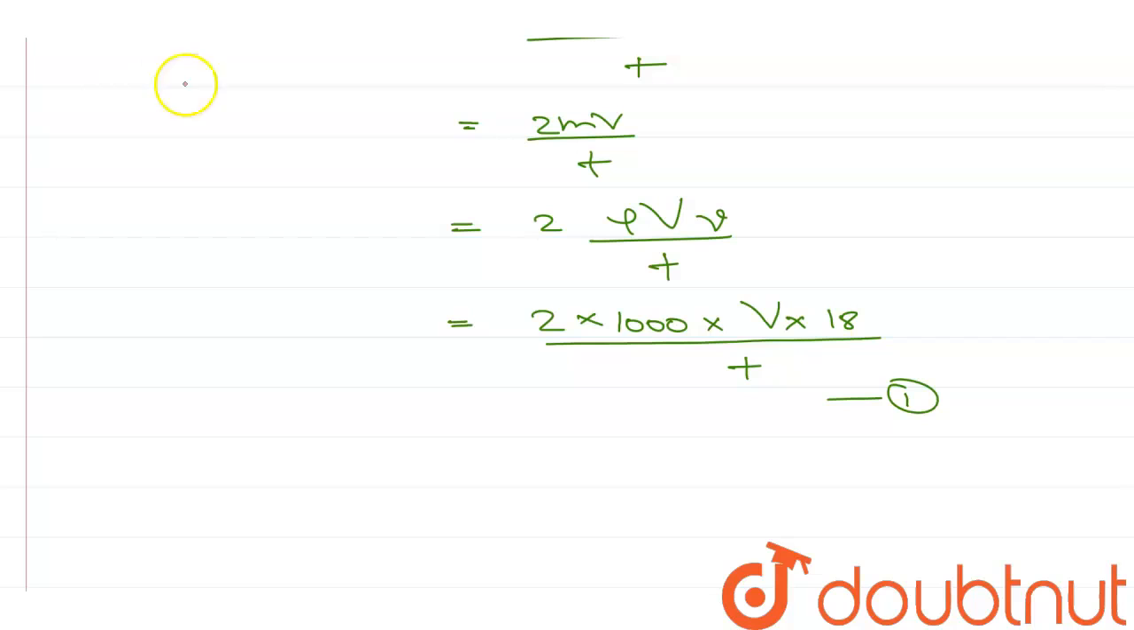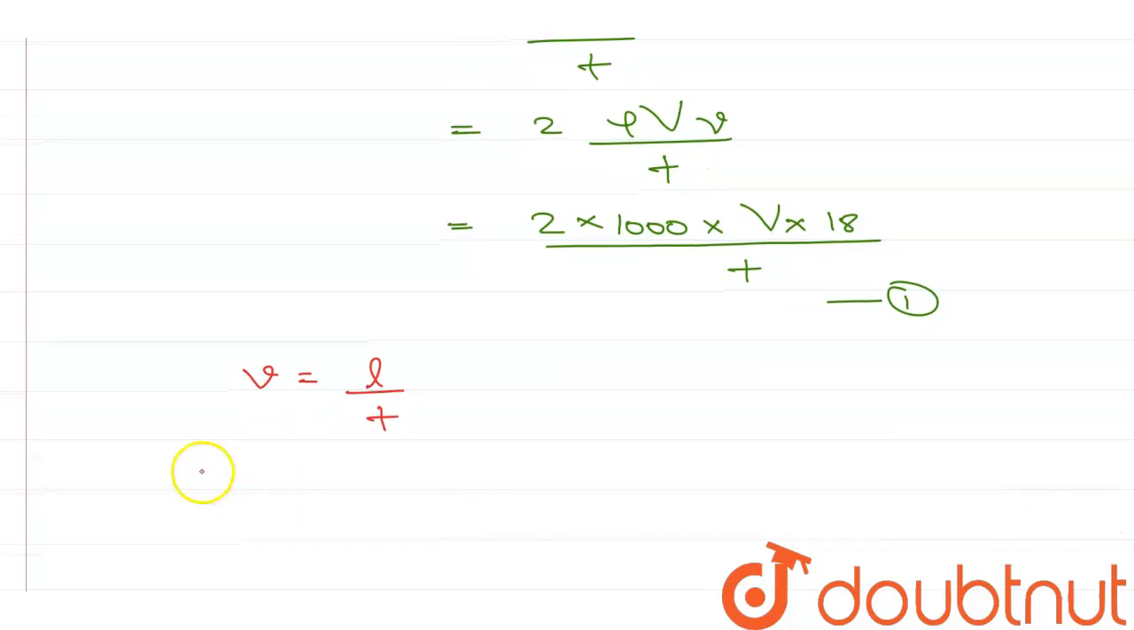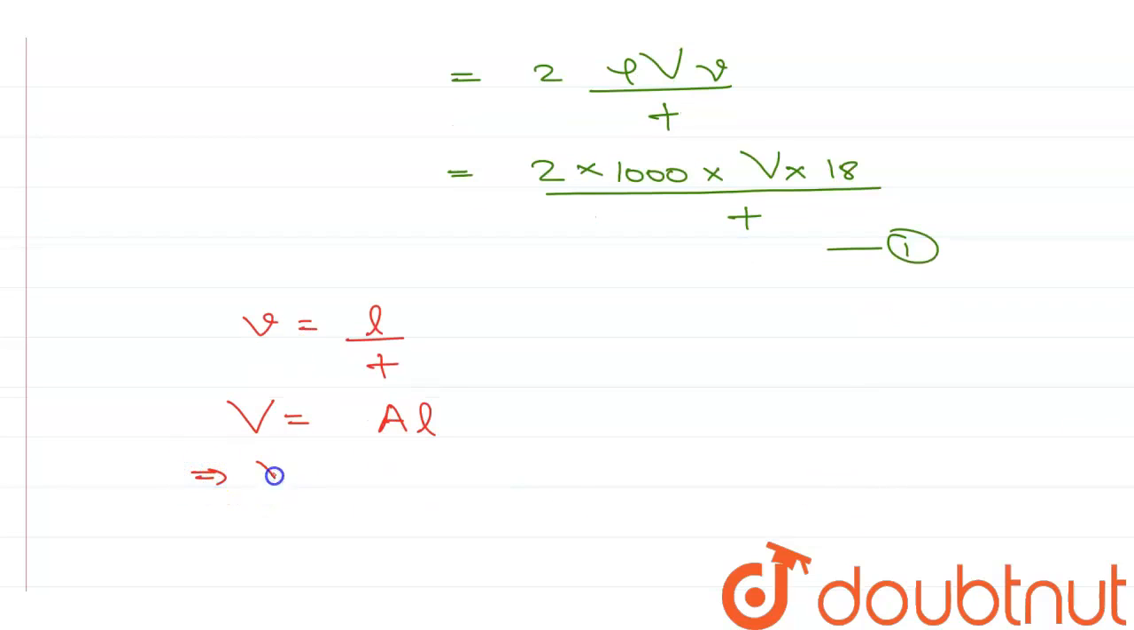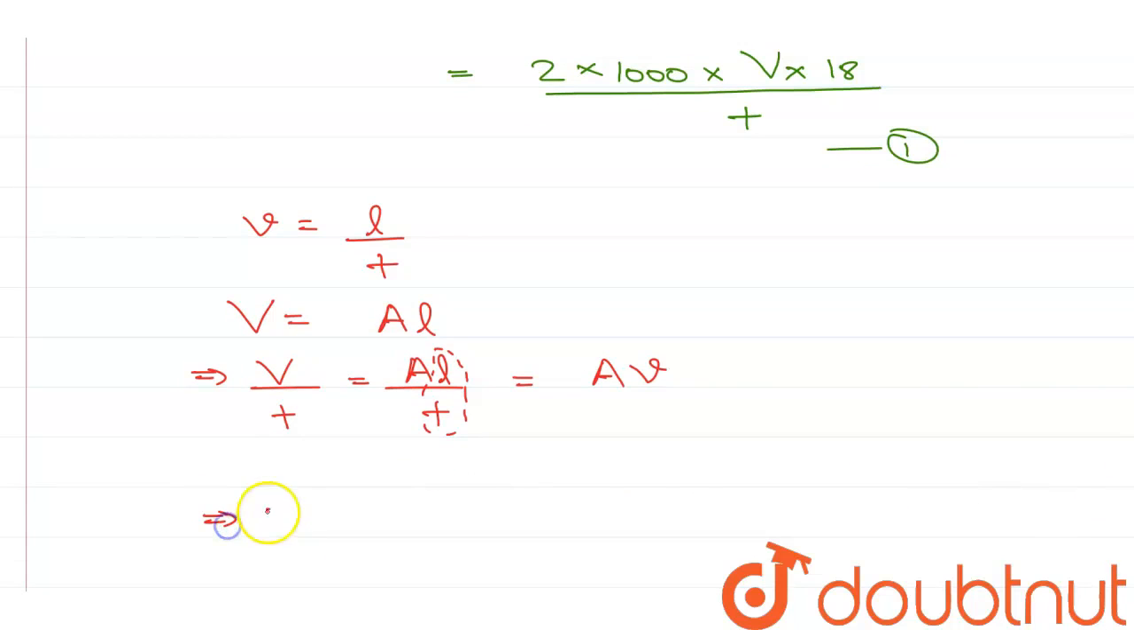Now velocity can be written as length per unit time, and volume can be written as area into length. So volume per unit time can be written as area into length per unit time, which means area, and here length per unit time can be written as velocity. So volume per unit time can be written as area into velocity.